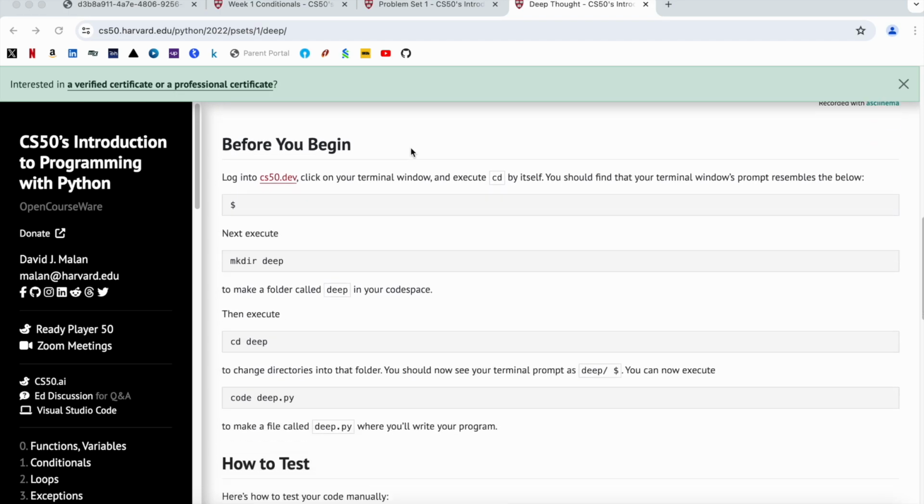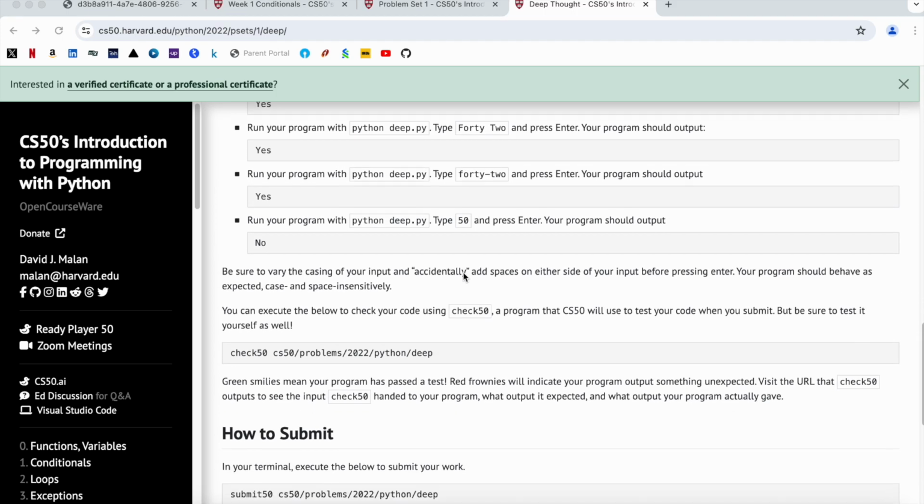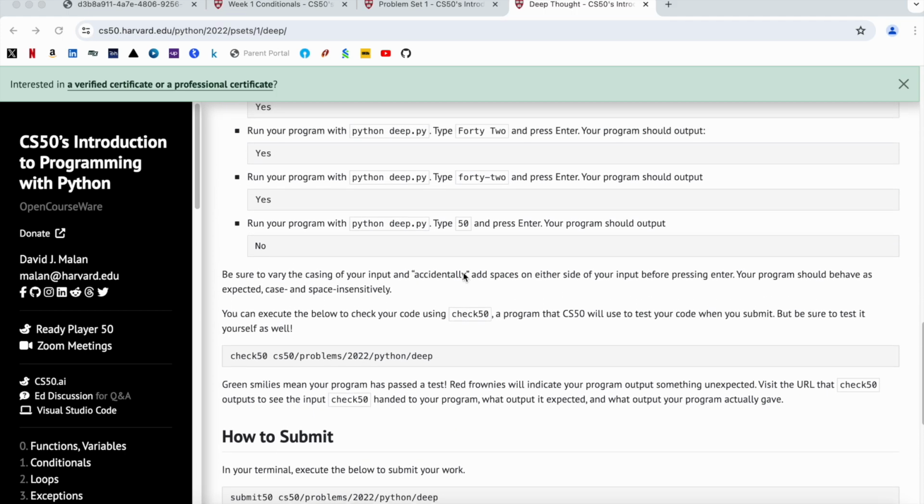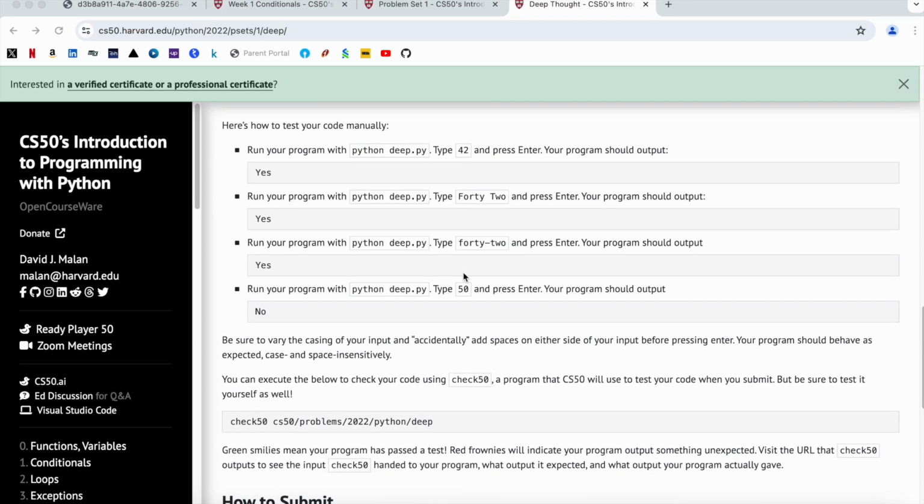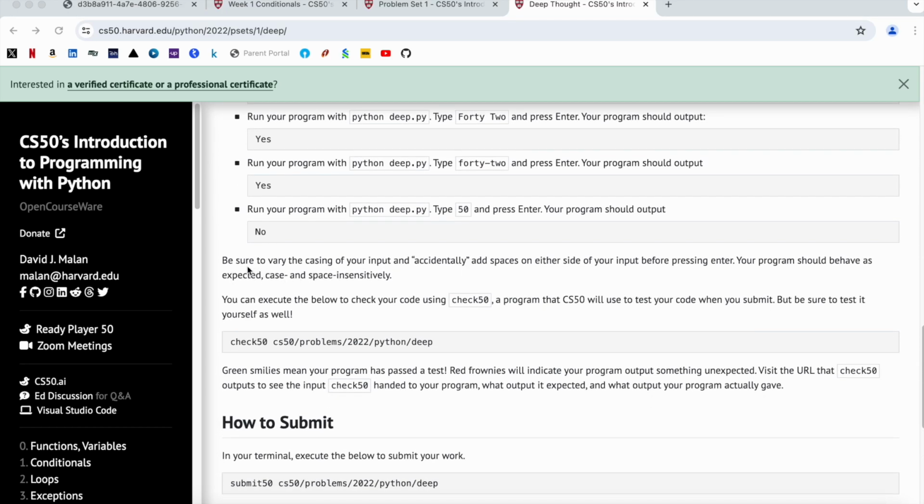The second thing that we need to pay attention to is here, further down. CS50 is advising us that the user might accidentally add some spaces on either side of the input. Therefore, we need to take into account that the user can enter something like a tab and then 42. With this background, let us jump into this problem.